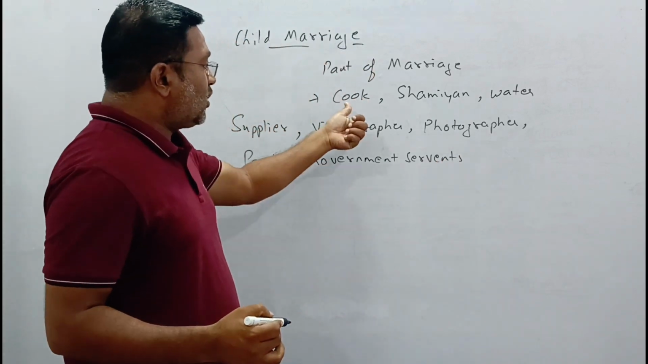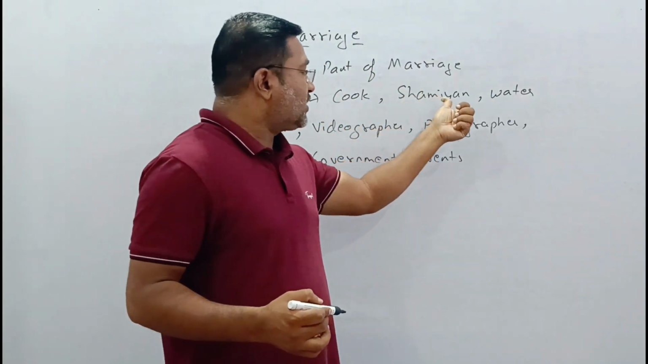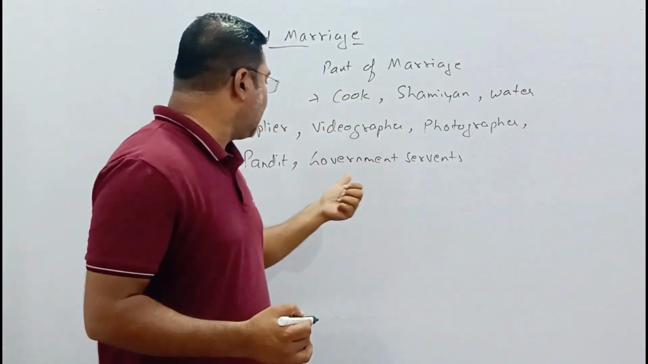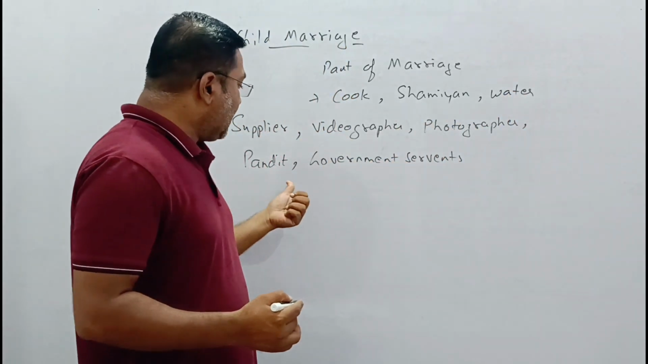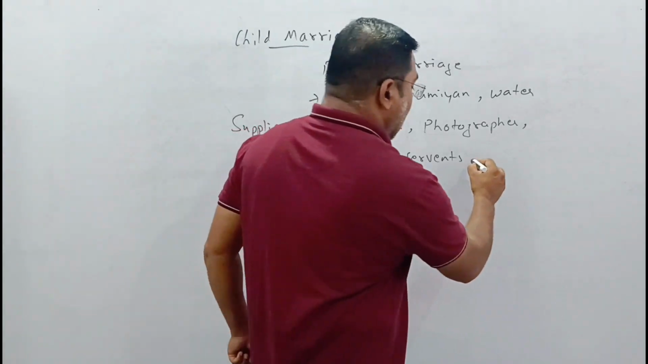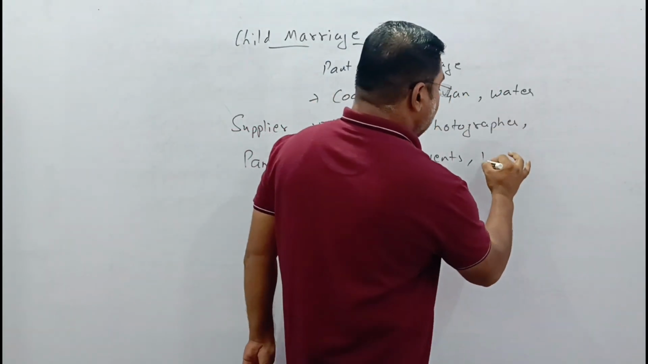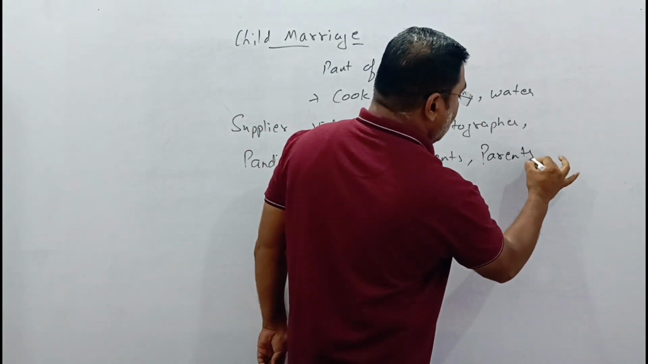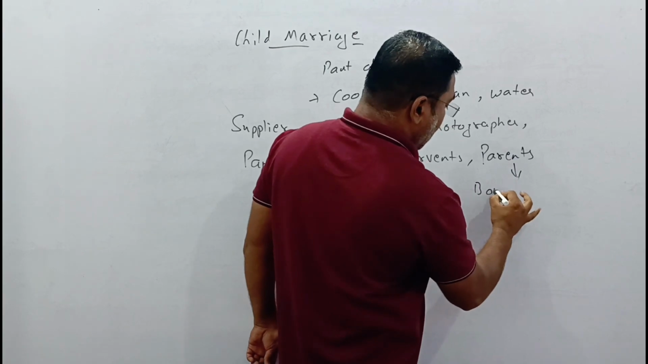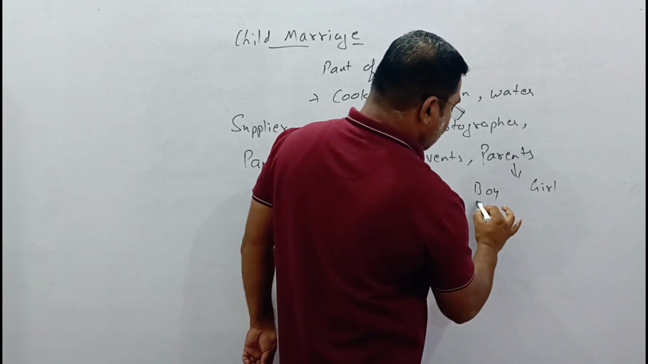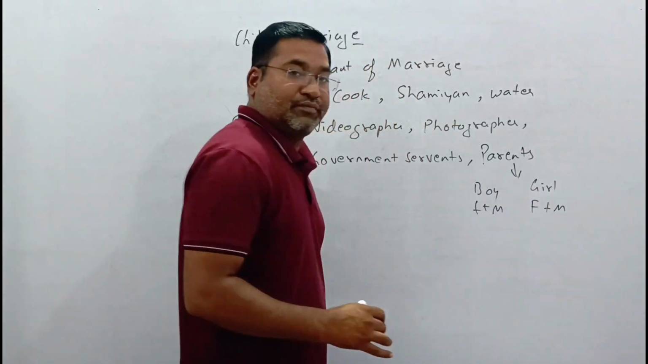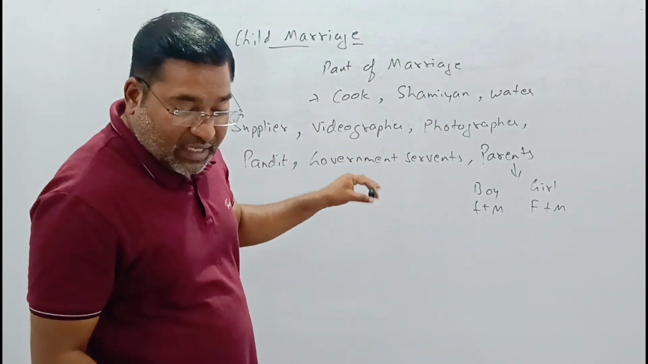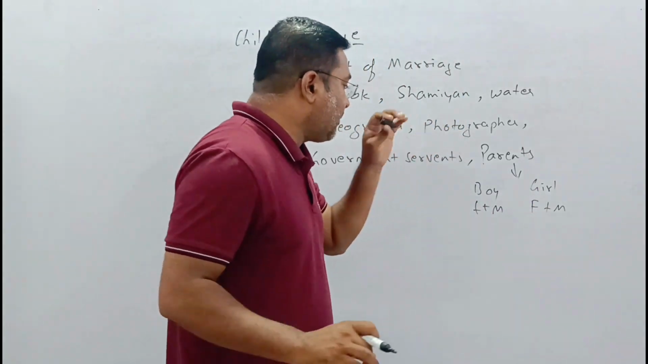From the cook, the shamiana, the water supplier, the videographer, photographer, pandit, and government servants, and very important, the parents. Who are these parents? Parents of the boy and the girl, father and mother. All of these will come under the culprits.